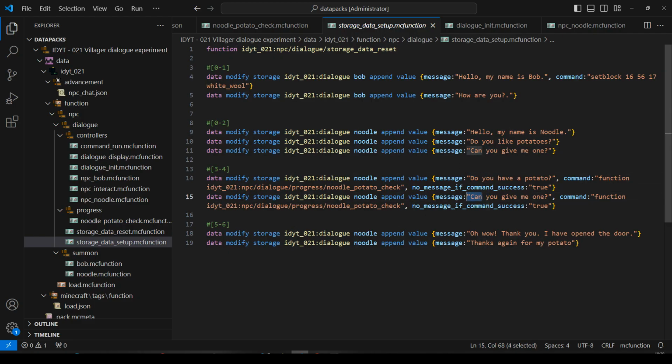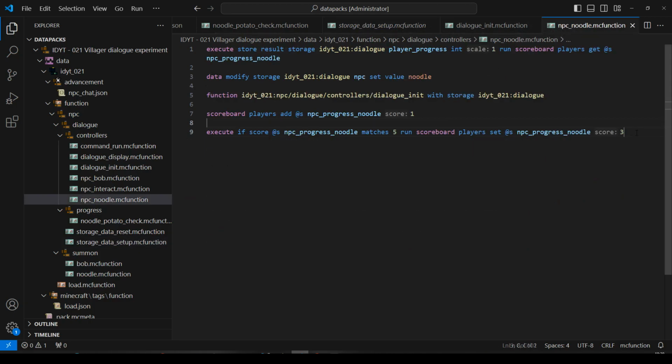Do you have a potato? Can you give me one? Okay. Back to Noodle. Let's copy this. On the other hand, if he gets all the way to 7, then he's going to reset to 6. Save. So, Noodle, let's have a look at your storage.